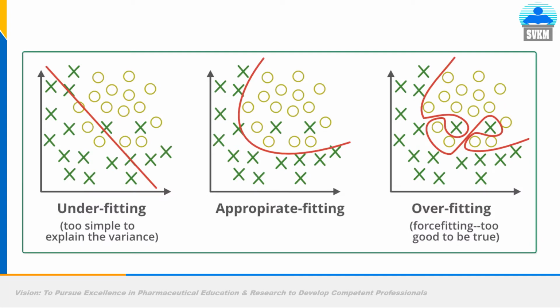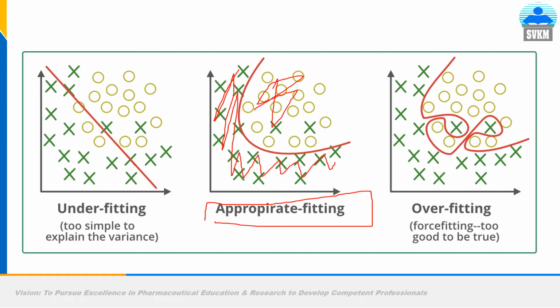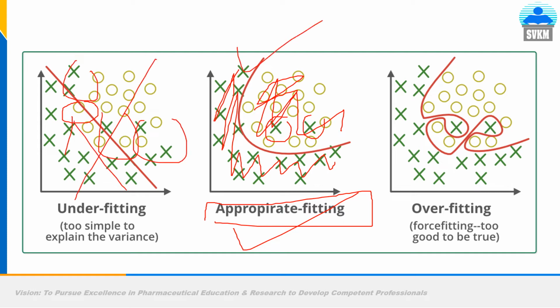Now this is the appropriate fitting. Your model is perfectly identifying fresh or good apples from rotten or old apples. There can be a few flaws. Two fresh apples might be among the rotten apples. It is okay, this is perfect classification. If your model is underfitting, it is not able to identify perfectly, because there are some rotten apples among the good apples, and a huge number of good apples among the bad apples. It is a failed model. Now come to overfitting. There is various mixing there, again a failed model.